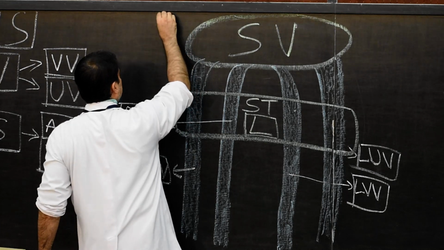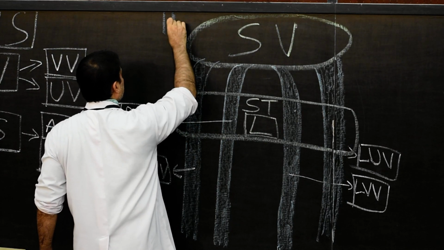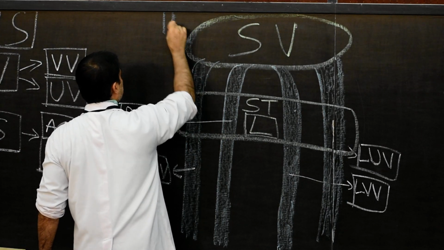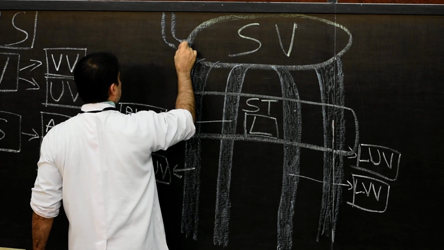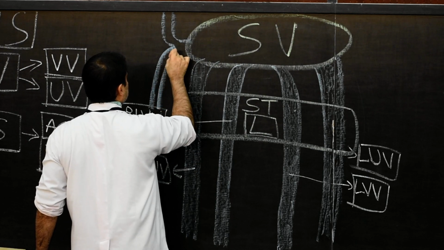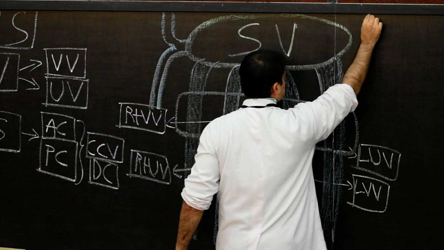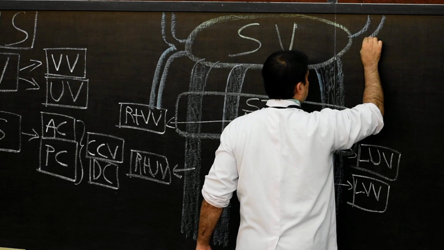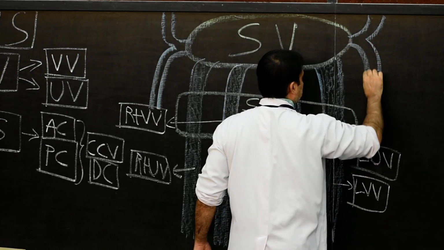The common cardinal veins are those veins which are draining the blood from the cephalic portion. The anterior cardinal will pass like this, and those veins which are draining the blood from the caudal portion will also pass like this. So here we have to draw the anterior as well as the posterior cardinal vein in this way.